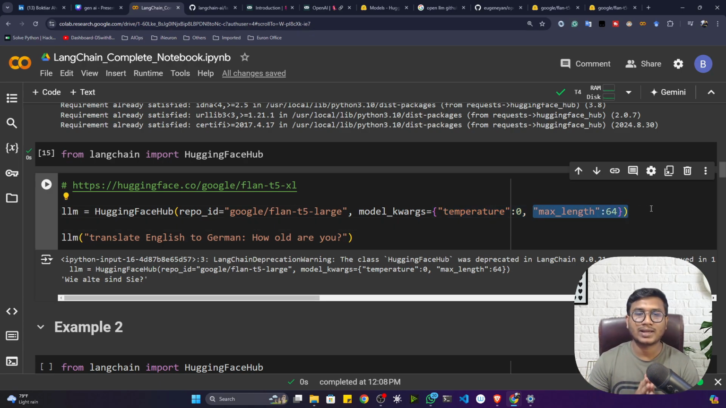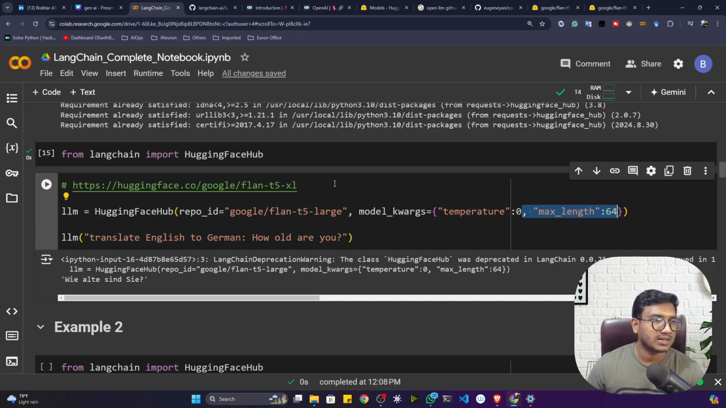I think you remember inside OpenAI we also used to pass the max length. That means how many output tokens you want to get from your large language model. So here I have given 64. You can increase and decrease it as per your requirement. You can also remove this one, it's completely fine, because at the end it won't be charging you. It's a free model, so you can use as much length as you want.